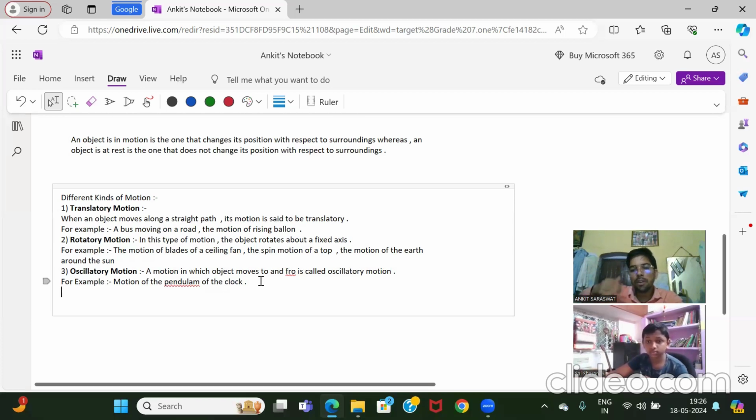Vibrations are produced when you pluck a string like this. A string is going up and down. You can see in violin and guitar. So that motion is known as vibratory motion. Vibration you will see like on tabla when you are doing like this. Some vibrations are coming up and down. That is known as vibratory.